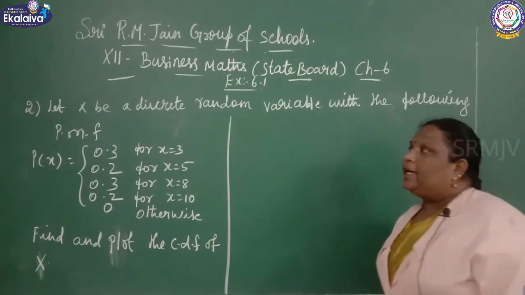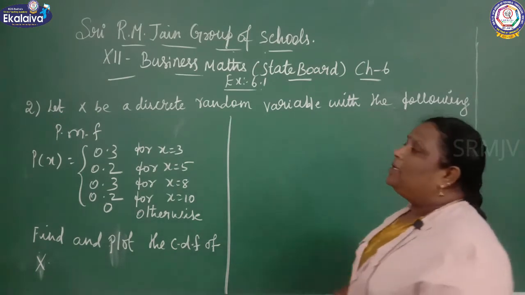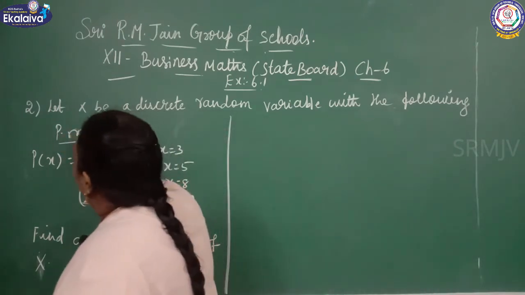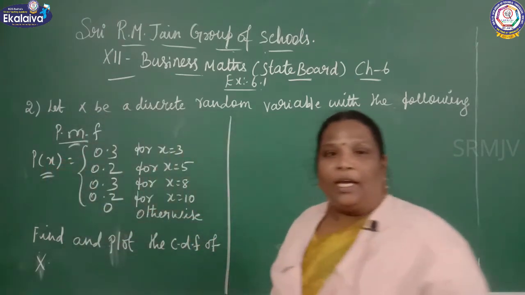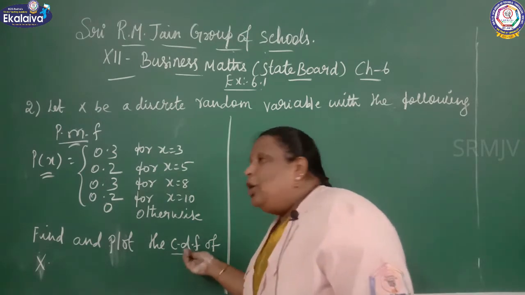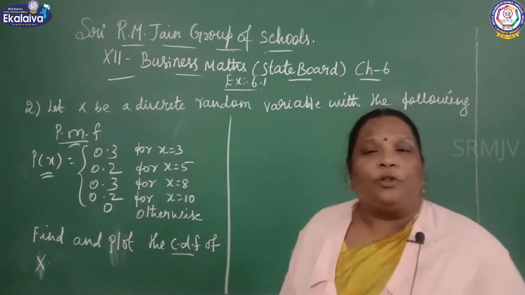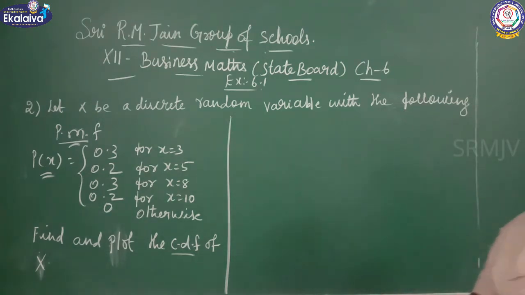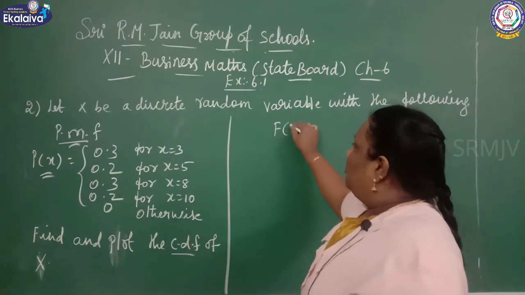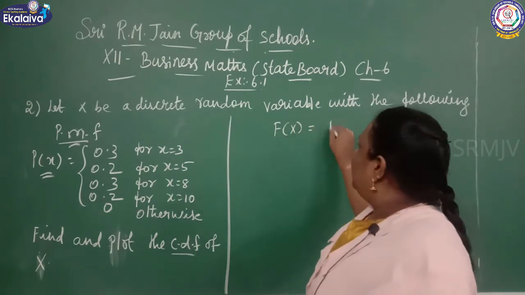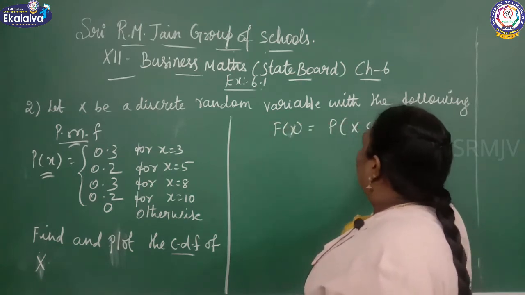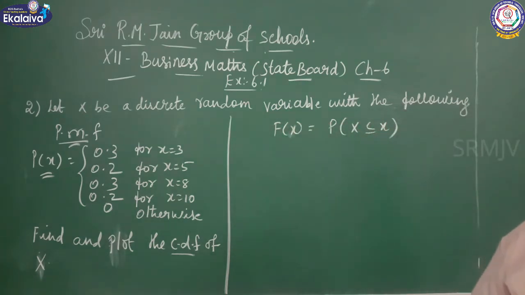See the second sum. Let X be a discrete random variable with the following probability mass function they have given. You should find out the cumulative distribution function, that is the CDF. So how you should find out? Capital F of x equal to P of x less than or equal to x.